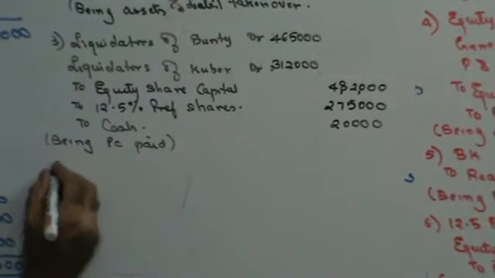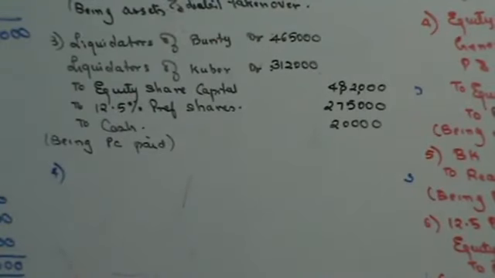Once you finish paying the PC, the next thing that you have to do is convert the debentures. So you are going to be issuing which debentures? You are issuing your own 13% debentures, right?